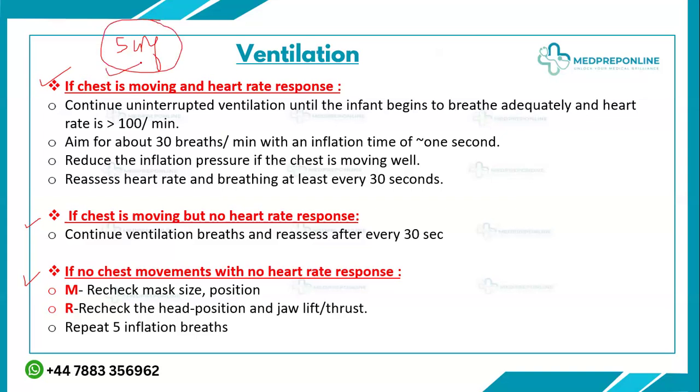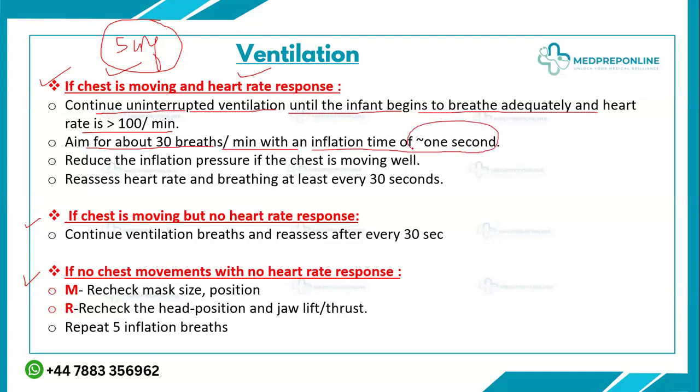The first scenario: your chest is moving, and your heart rate is also improving. This is a good sign. Your chest is moving, which means your lungs have been opened and you have achieved ventilation and aeration of the lungs, and in response to that, your heart rate is improving. So you will just continue uninterrupted ventilation. You keep giving the ventilation breaths to the baby until the infant begins to breathe adequately and the heart rate is greater than 100 beats per minute.